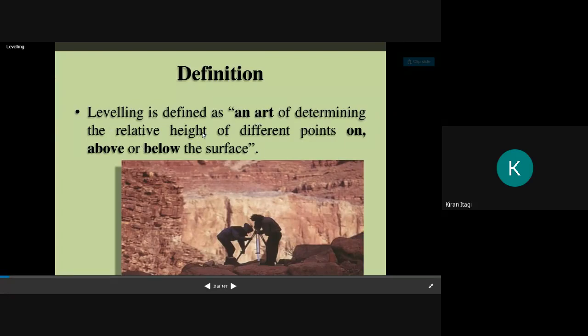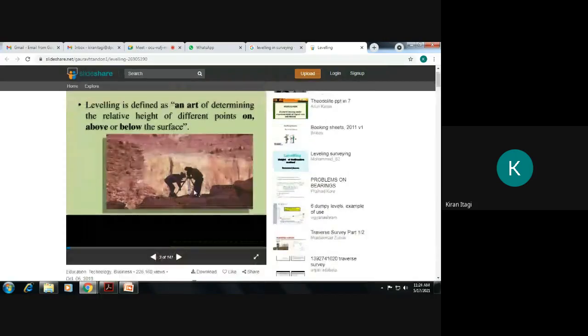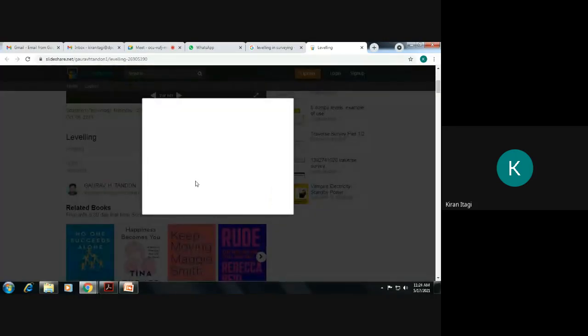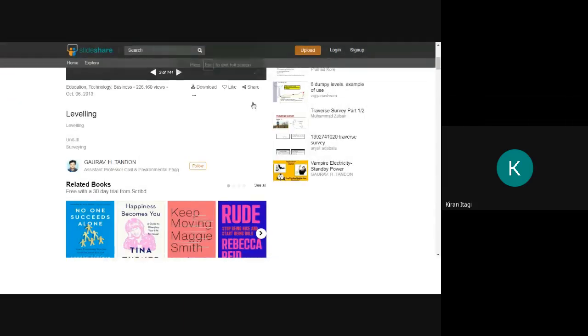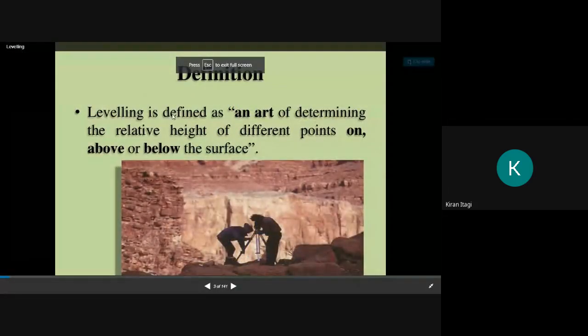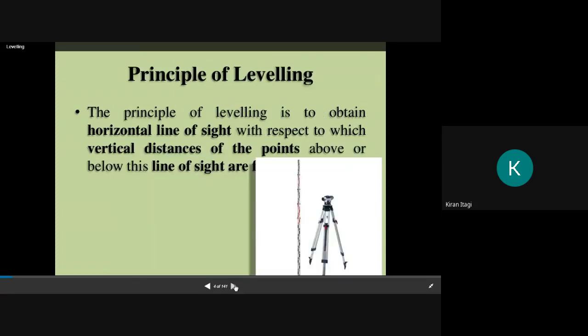Here what we are doing is measuring the relative height of different points above or below the surface. Whether it is able to, you can download it. Inside it, I will check it. You can download it. Just that in the PPT I can write. So leveling is the art of determining the relative heights of different points on, above, or below the surface.